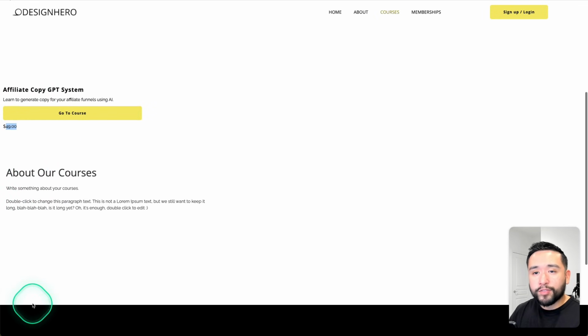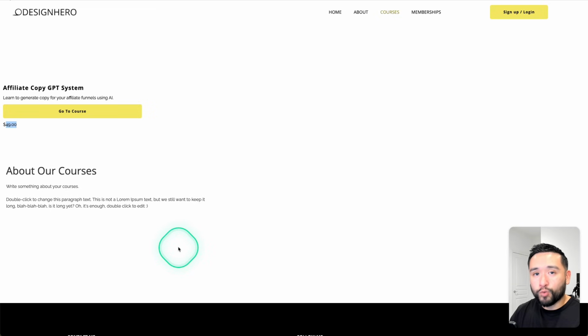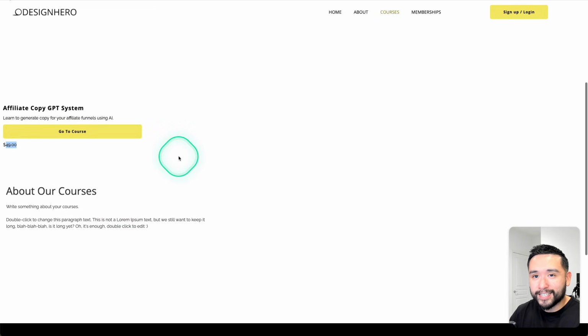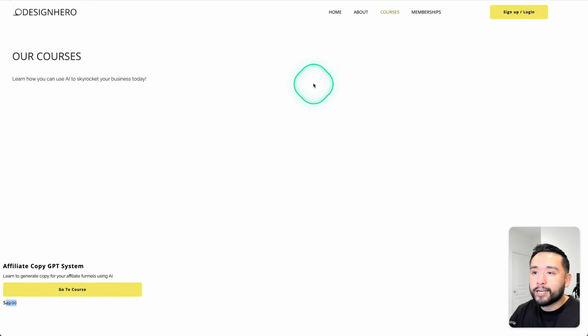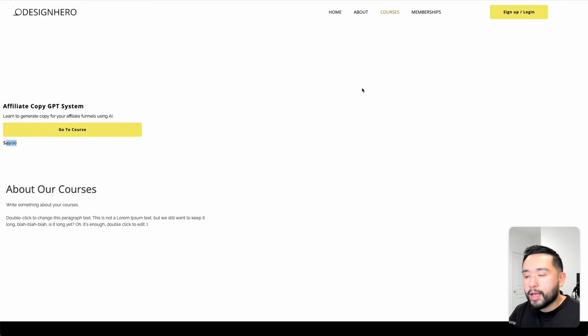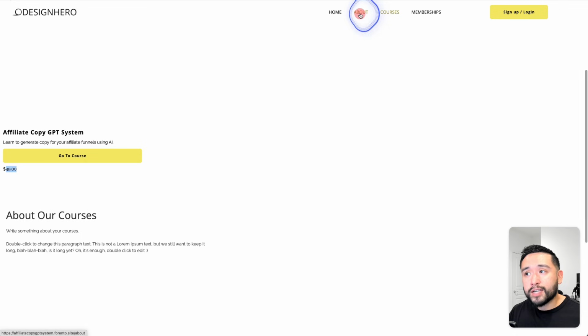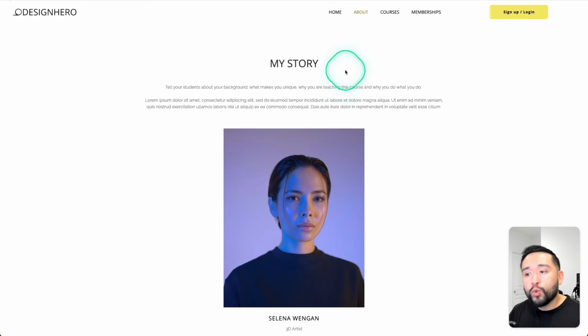So just looking at this, clearly there is a lot of work to do in terms of the layout and design. I really don't like how it's all left aligned. I wanted it to maybe be more in the middle, add more images, things like that. So just keep in mind that when you are building your website, you will need to spend a lot of time to make sure that it looks really nice and really professional. So just keep that in mind.